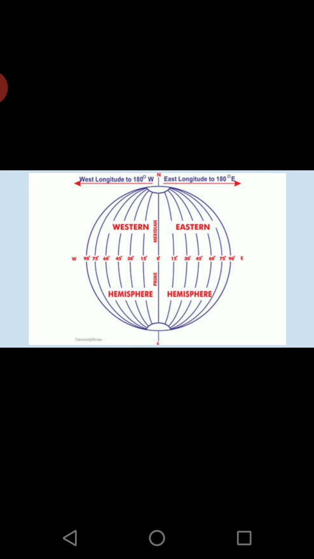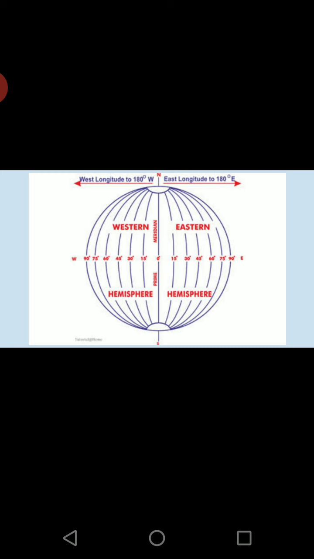After that you will have the decrease, and then the 15 degree east longitude will be the last, and then you will have 0. Towards the western side, from 0 to 15 they will be back. That means the western side will be back side. It will not be ahead in time. Eastern side will be ahead in time, western side will be behind.